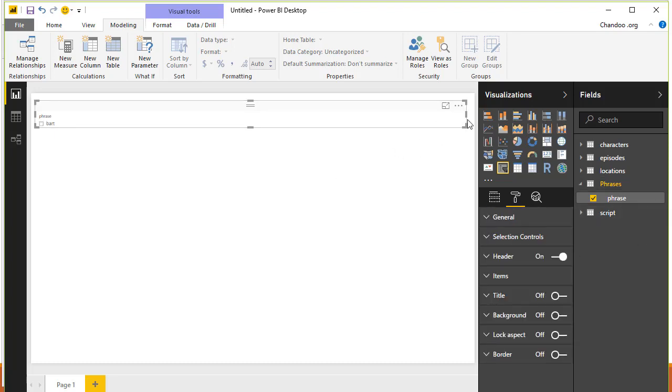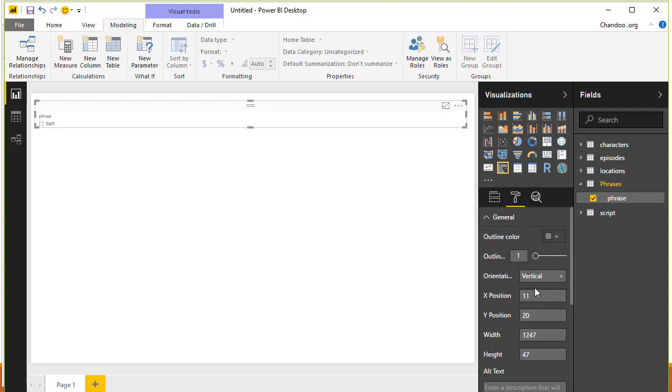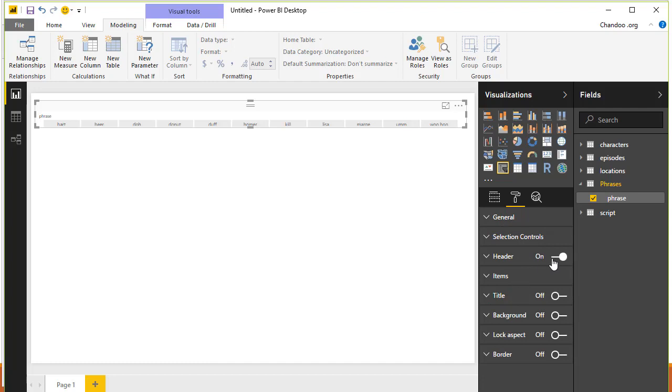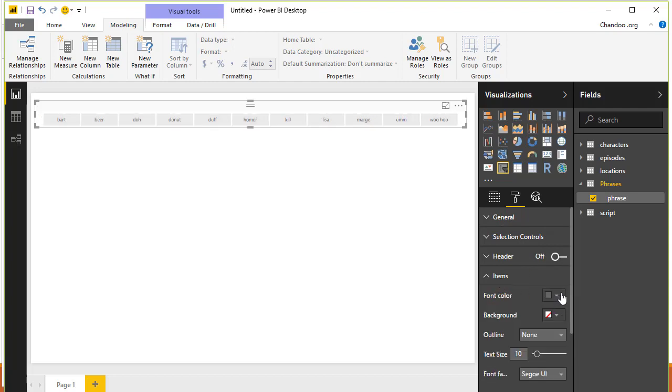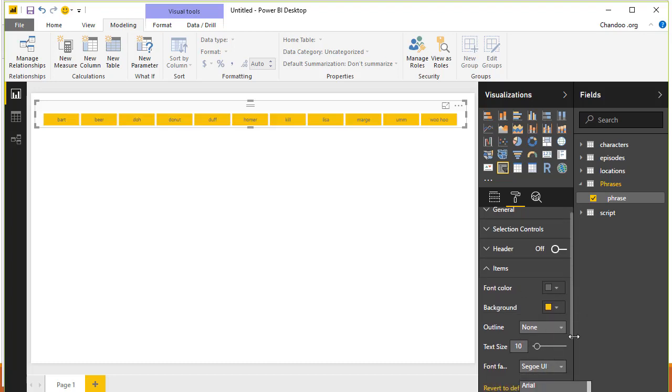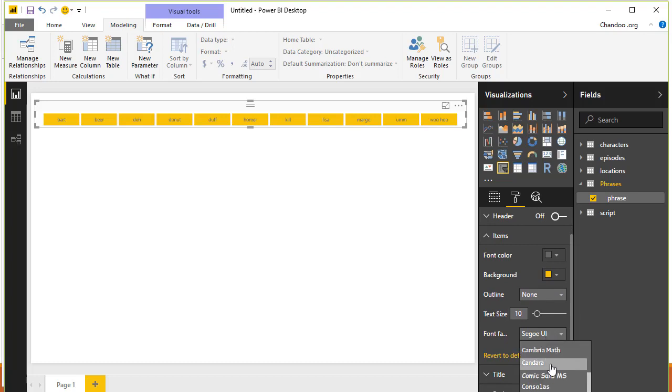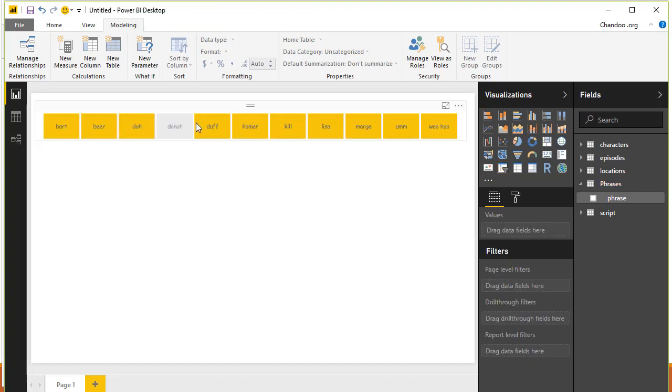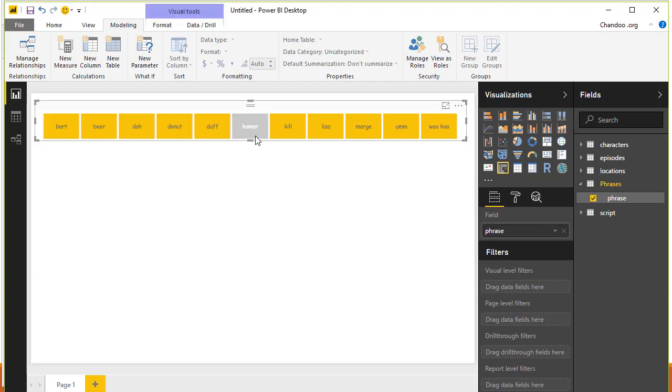So I'll orient this like this, and using general I'll change the orientation to horizontal, and then I'll make it responsive, and we will turn off the headers and go to items, and let's just set up some interesting background and change the font. All of these are not necessary, but it kind of makes it fun, and make it slightly large. So there is our selection slicer. You can pick any one of them, and that's being selected.